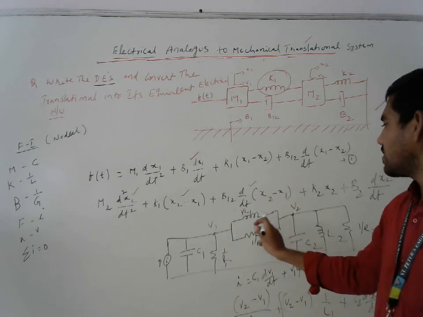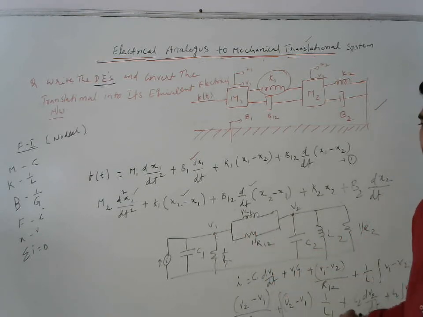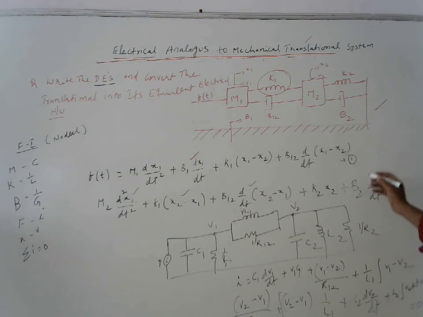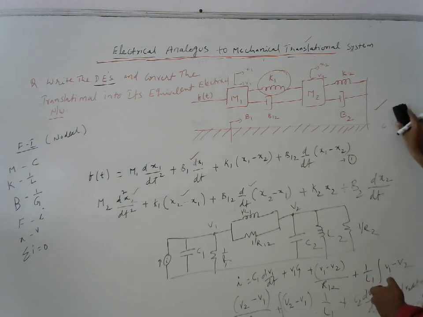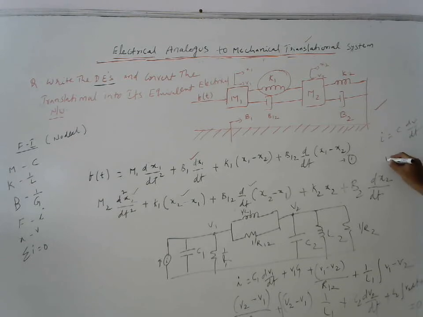I am applying the node equation here at V1 and V2. For example, the current flowing in the capacitor is I equal to C into dV by dt. That is a simple formula I am using here. The current flowing in the inductor is 1 by L into integral of V dt.